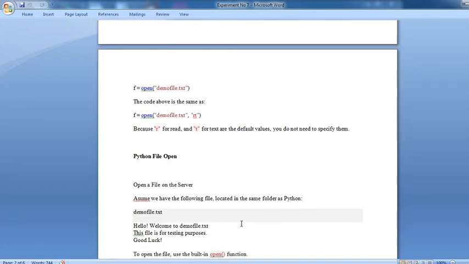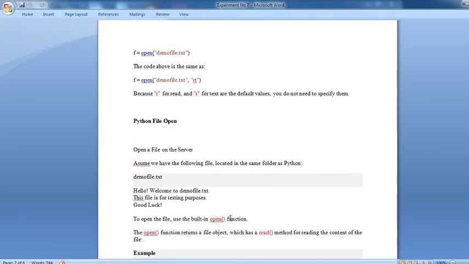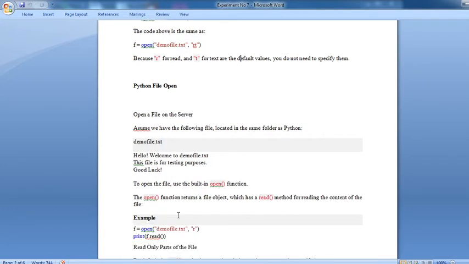Now, Python file open. How to open a file in Python? That is, open a file on the server. Assume we have the following file located in the same folder as the Python program, that is demo_file.txt. Wherever your program is saved, that file is saved there. The file displays the message: hello, welcome to demo_file.txt. This file is for testing purpose, good luck.